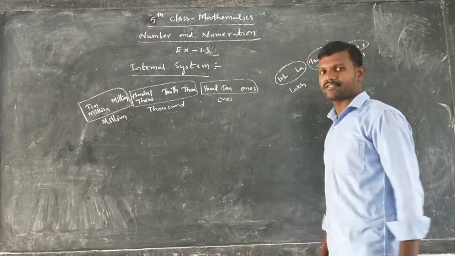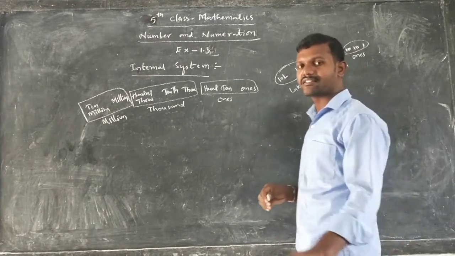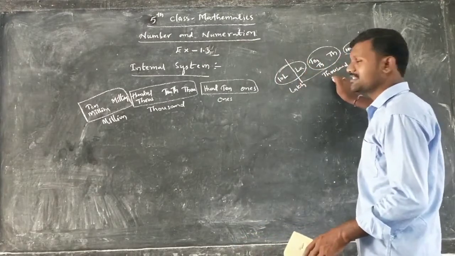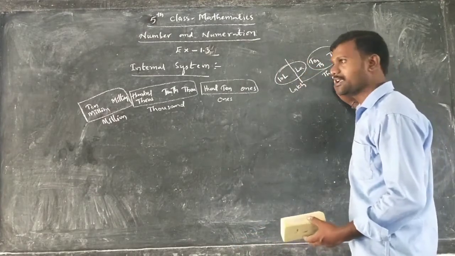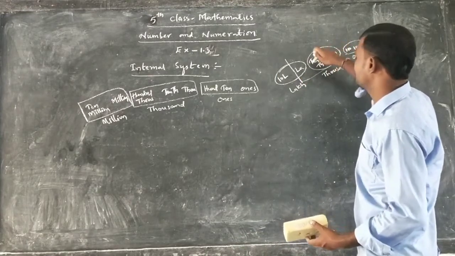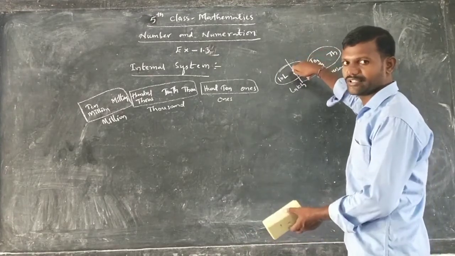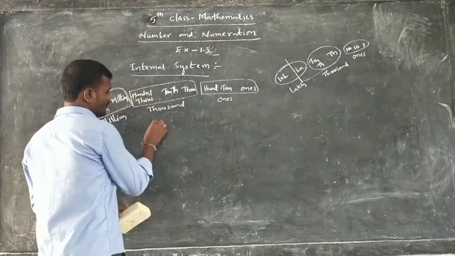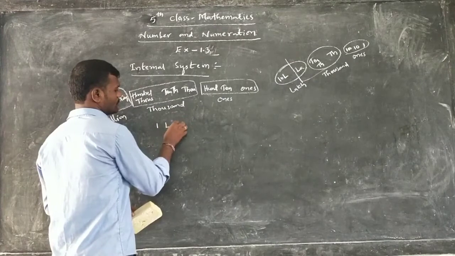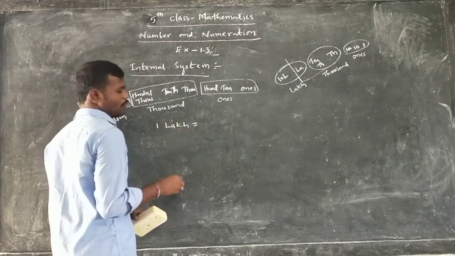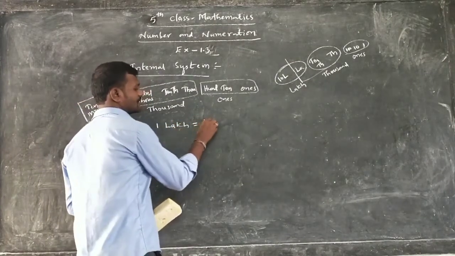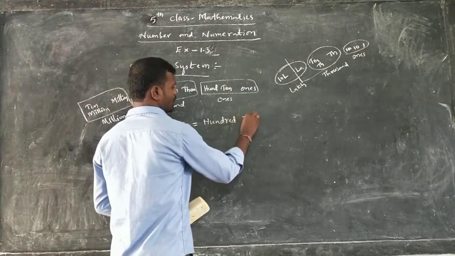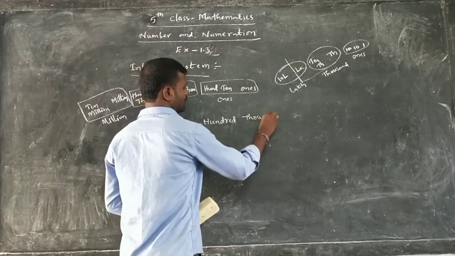But in the international system, what is happening? This lakh is coming into which period? Thousands period only. How is it coming? Thousands, 10,000s. Next one is 100,000s. So in the international system, 1 lakh is equal to how many thousands? 100,000s.